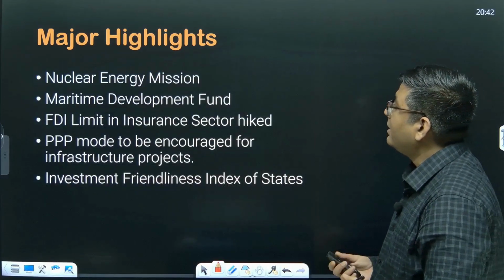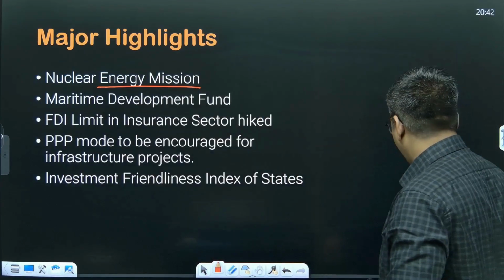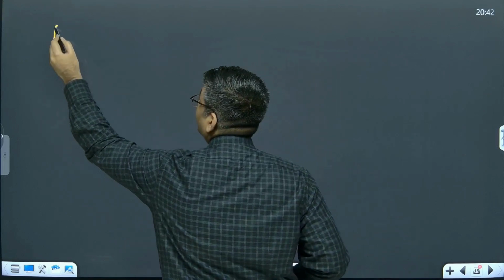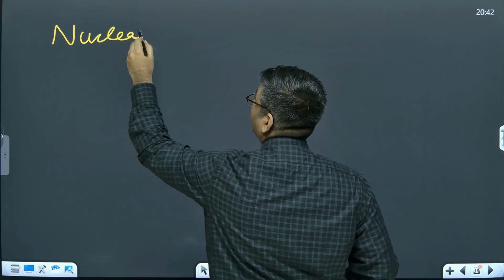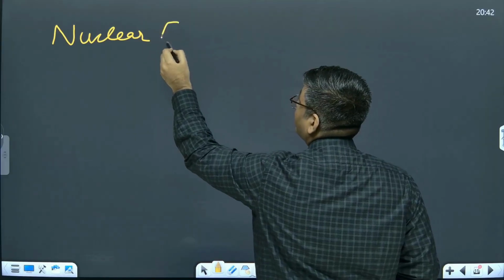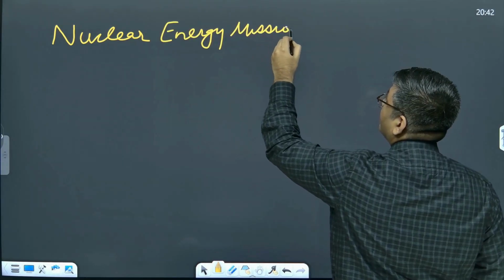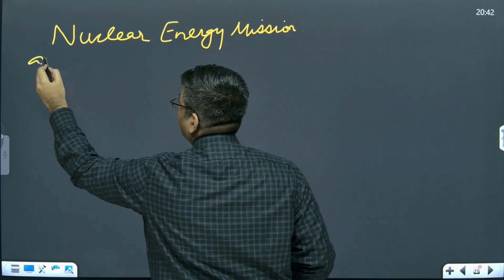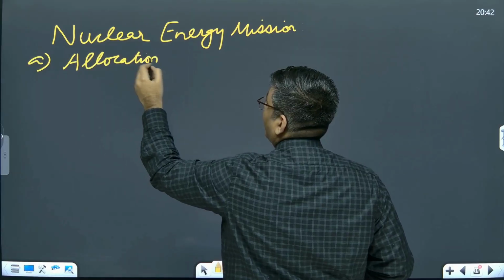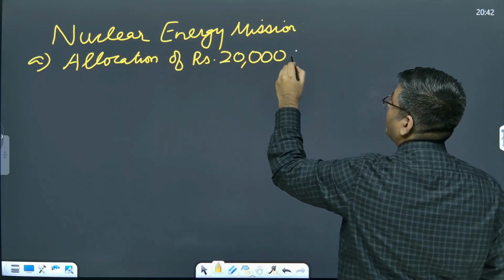Then the next one is the Nuclear Energy Mission. When we talk about the Nuclear Energy Mission, the objective of the government is to increase the output or generation capacity of the nuclear power plants in India. The Nuclear Energy Mission has also been announced, with an allocation of 20,000 crore rupees for this particular sector.